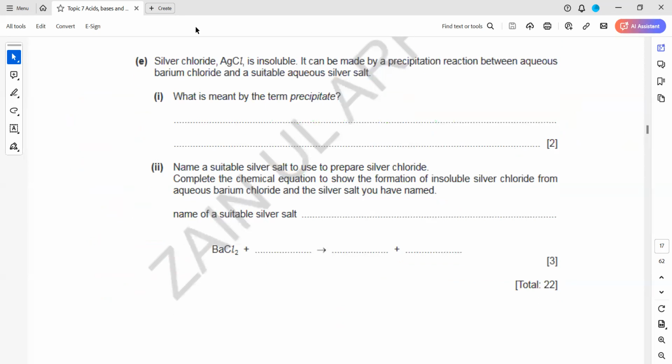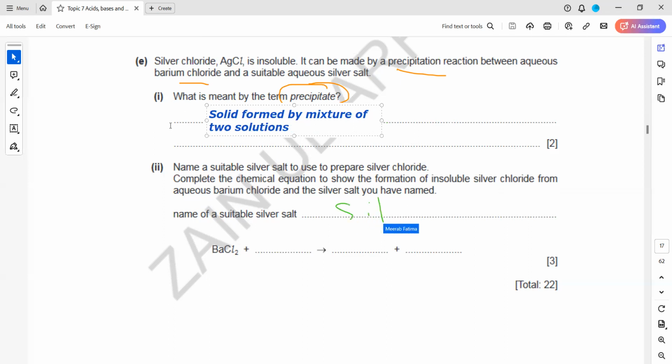Silver chloride is an insoluble salt, which is made by precipitation, using barium chloride and a suitable aqueous solution. What is meant by the term precipitate? Precipitate is actually the solid which is formed by a mixture of two solutions. When two solutions are mixed with each other, the solid which is formed is called the precipitate.